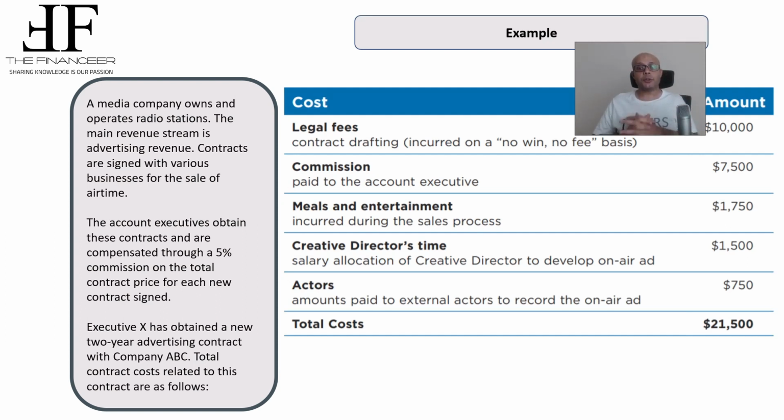Next example, actors. This is the amount paid to the external actors to record the on-air advertising. So this is related to cost to fulfill a contract, and this must be capitalized. So in this example, we determined what can be expensed, like the meals and entertainment, for example, and what can be capitalized. And the costs to be capitalized, we split into 2 types. The first one is related to incremental cost of obtaining the contract, and the second one is related to cost to fulfill a contract, exactly like the creative director time and the actors fees as well.